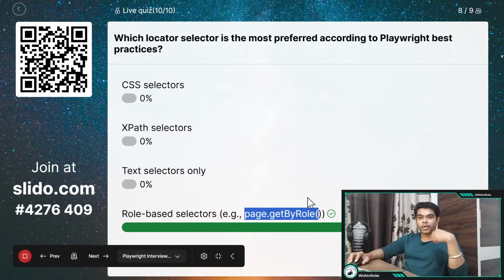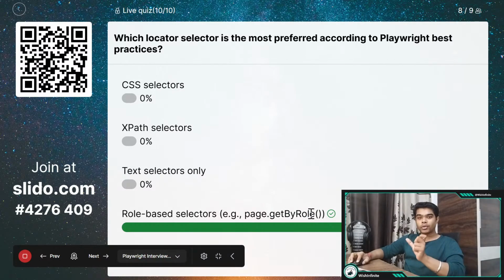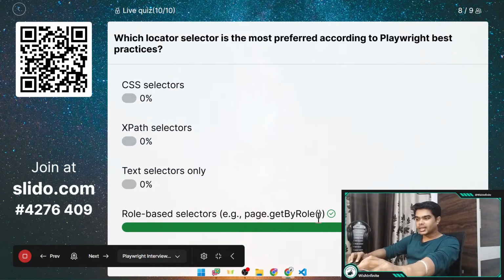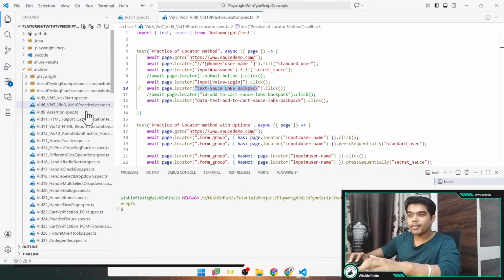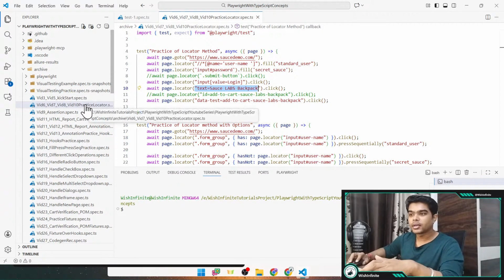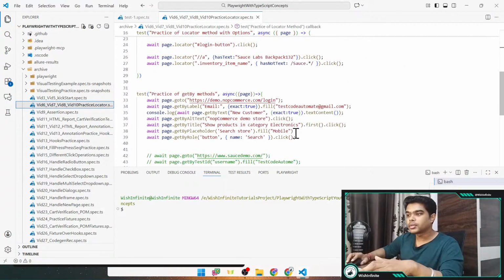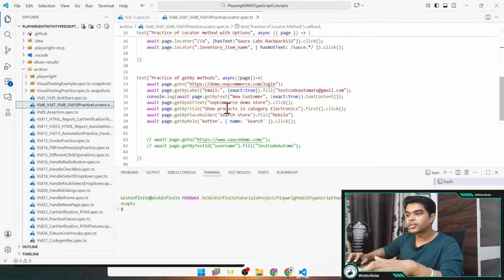And I am not saying it is the preferred one. The Playwright team is saying that wherever you can use this getByRole method to detect the unique element, you should use it. Okay, how to use it, I will quickly show it to you. In one of my videos, I've explained all the getBy methods. Let me check it in this script only. I think I've used it. Like this, you need to use it.